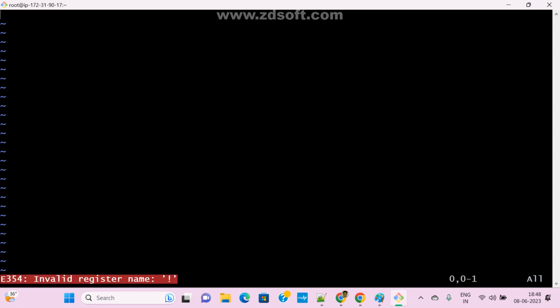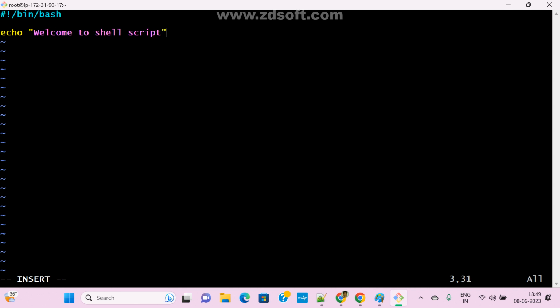Hash exclamation mark, that is the shebang, and we pass /bin/bash. By default we add this in every file. As of now I created one shell file, but I didn't add this line. Now coming here, echo, I just added some line: Welcome to shell script.